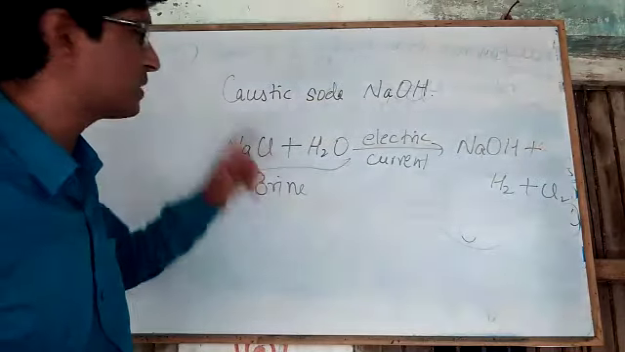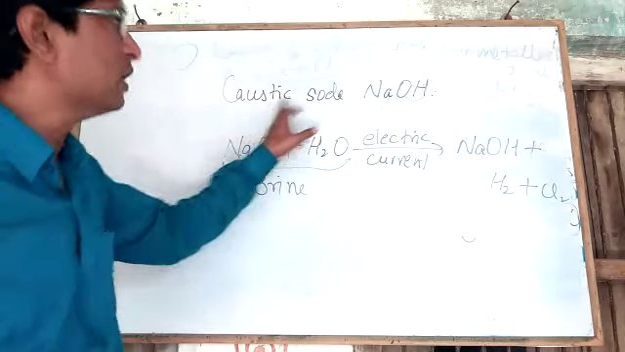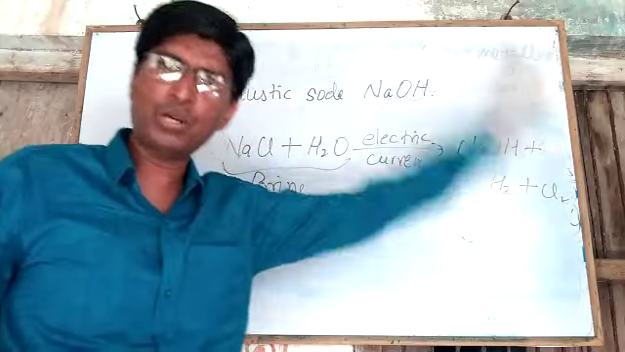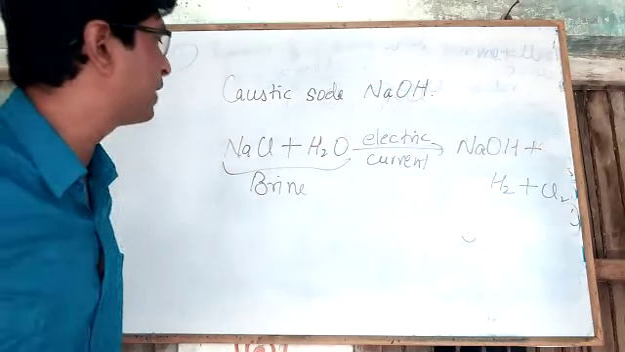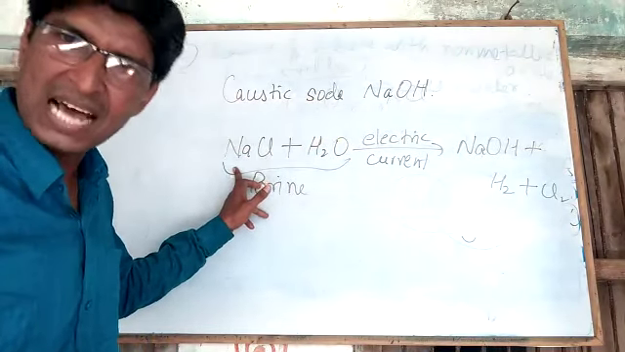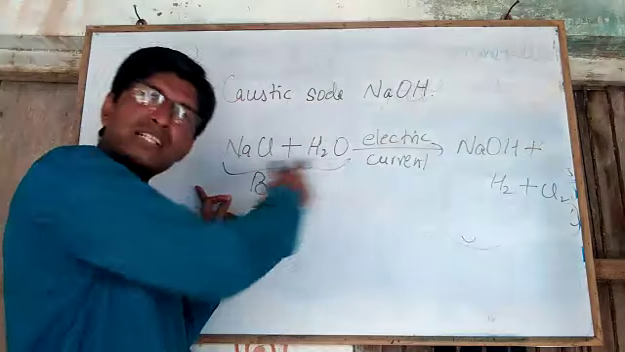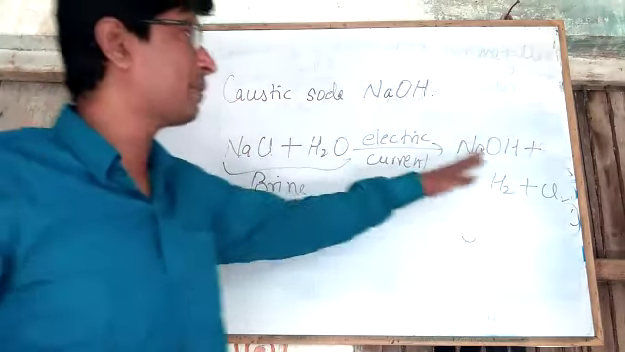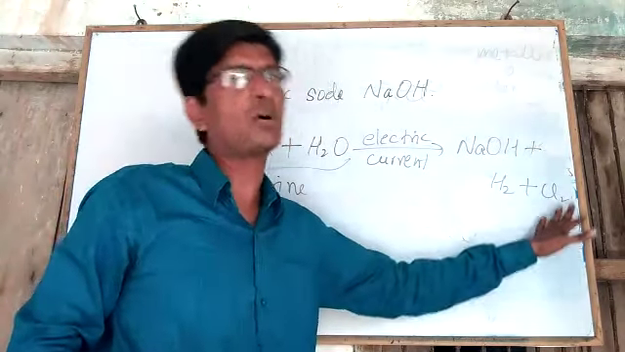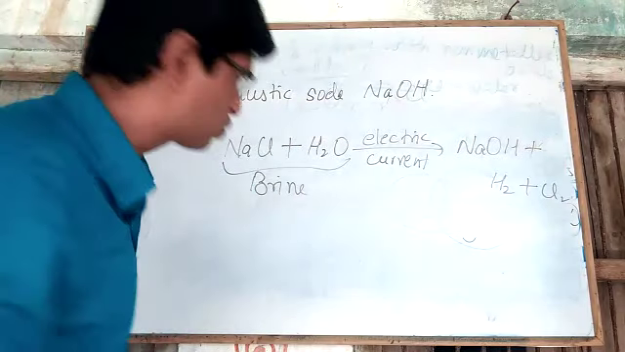Once again I am going to repeat about caustic soda. Caustic soda is the common name, sodium hydroxide is the chemical name, and NaOH is its formula. How can it be formed in the laboratory? We take brine solution, the mixture of common salt and water. When electric current is passed through brine solution, sodium hydroxide is formed, and hydrogen gas and chlorine gas are also released. This is the method of preparation of caustic soda.